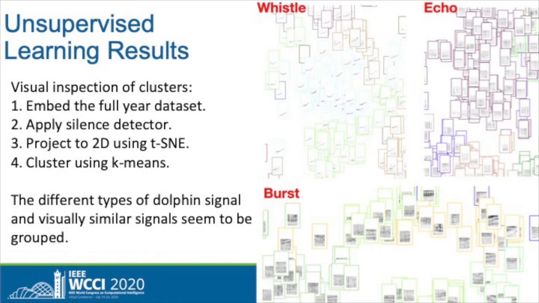In the image on the right, we took a few screenshots of our t-SNE embeddings. The colored boxes indicate the cluster assignment of the instances. As one can see, the 3 types of signals are cleanly grouped and similar signals seem to be assigned to the same cluster. If we zoom out, we see that most sounds group into closely packed clusters naturally, and that there are clear boundaries between groups.